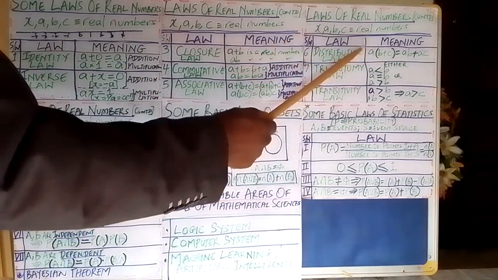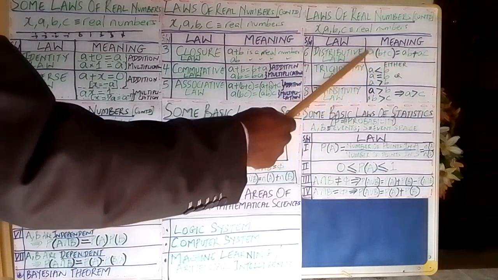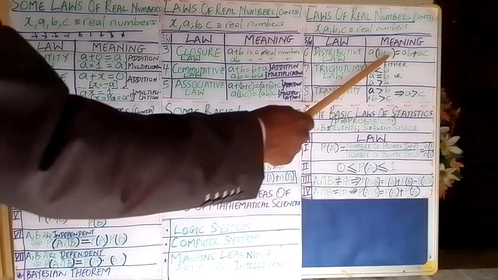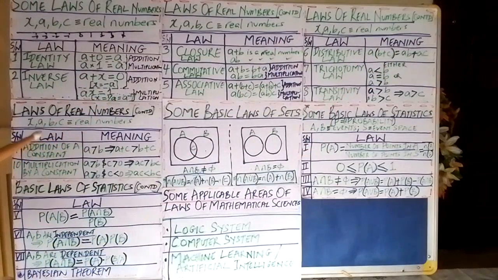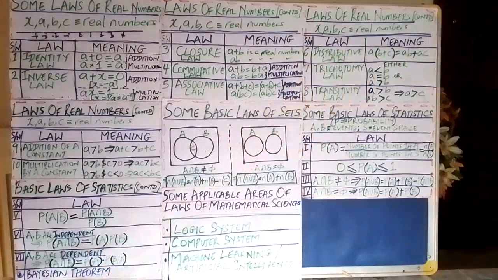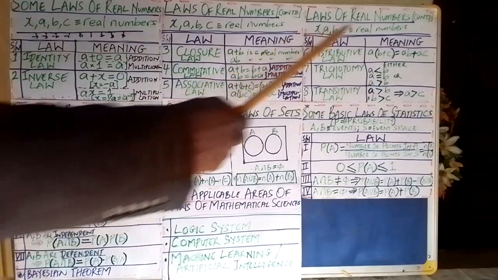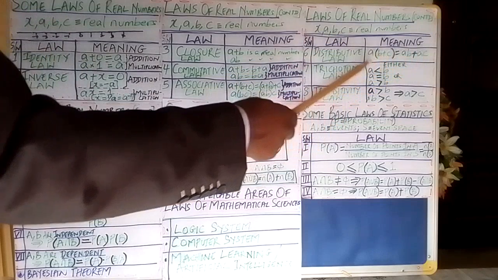So you can say that A in bracket B plus C, bracket close, equals A times B plus A times C. So when you have such a situation, the distributive law is said to be obeyed, and it is valid for all real numbers. And that's what permits us to factorize expressions. If you have an expression like this, you can factorize, look for a common term, and then you can have this.